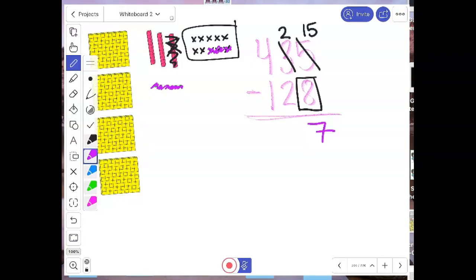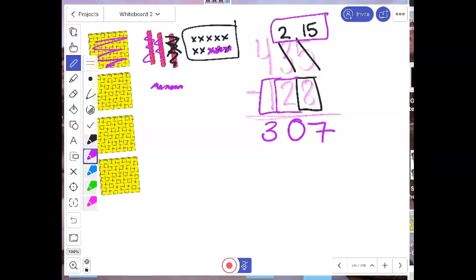Okay? Now I move over into the tens place. I have 2 tens. I have to take away 2 tens. So 1, 2. Do you have any tens left? No. So I put 0. And now I've got to take away 100. How many hundreds do I have now? I have 3. So my answer is 307.